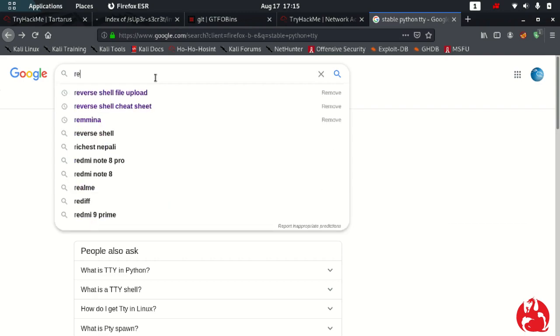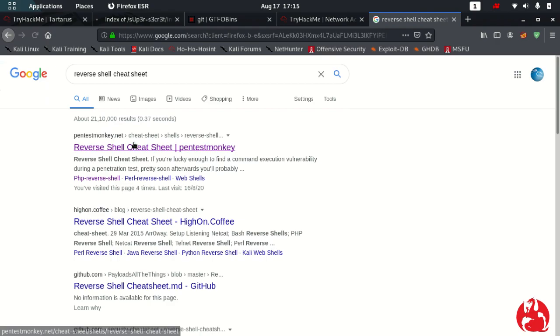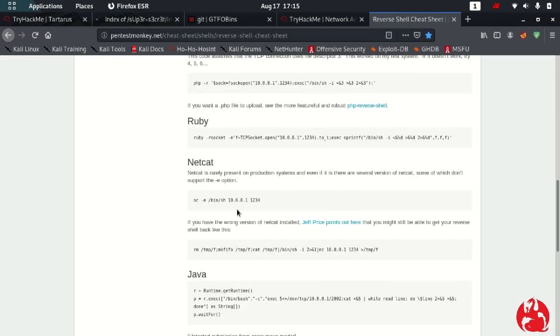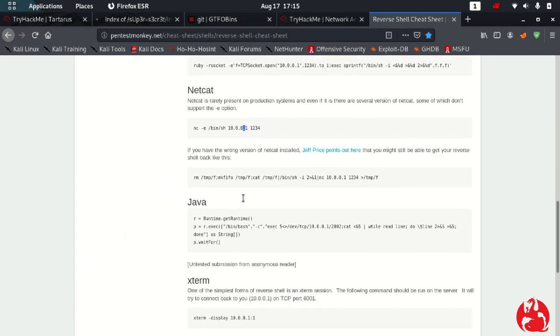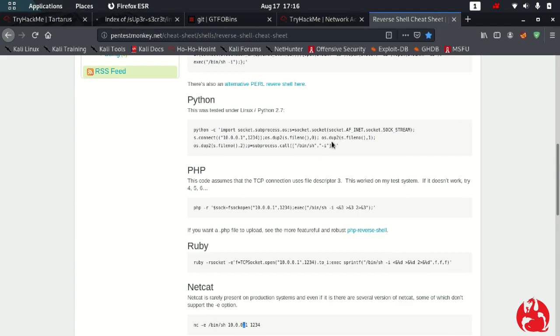Since this is a Python file, we need to run this.